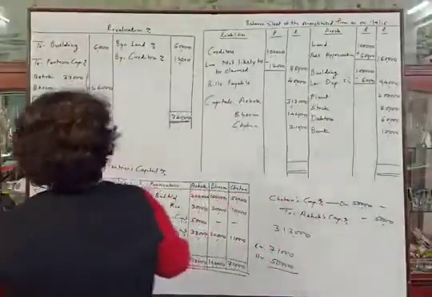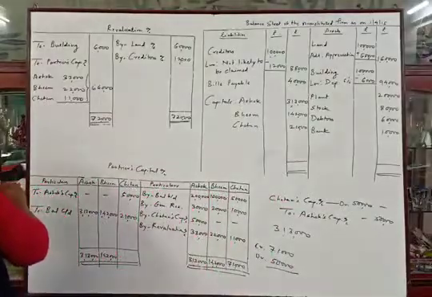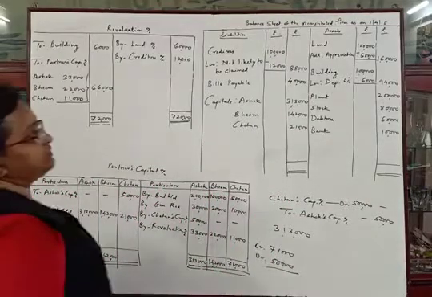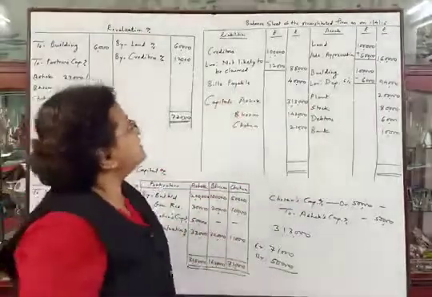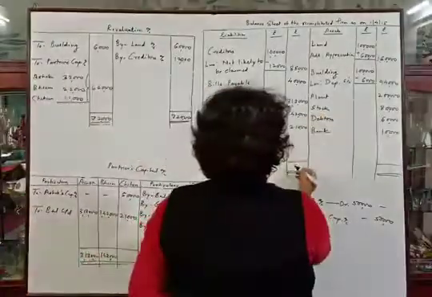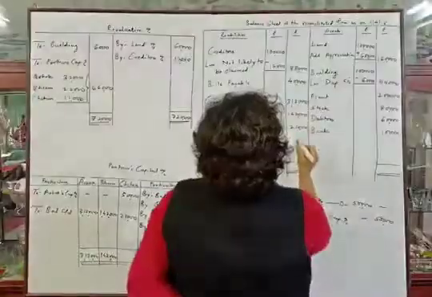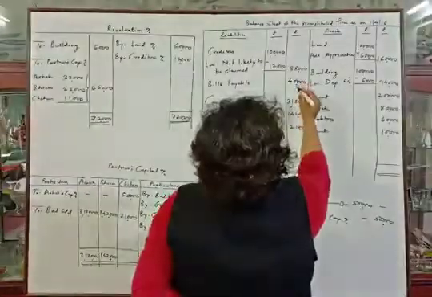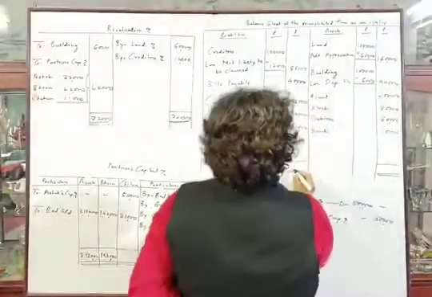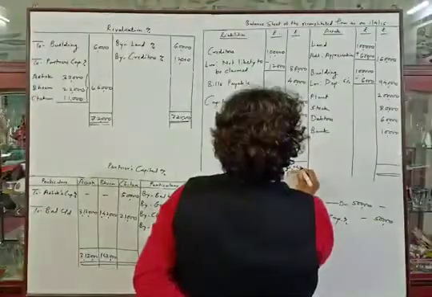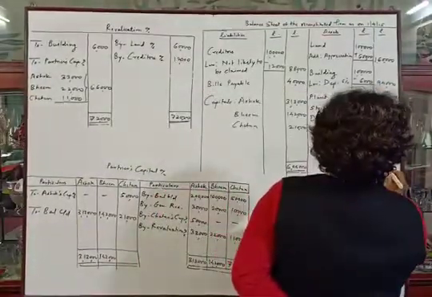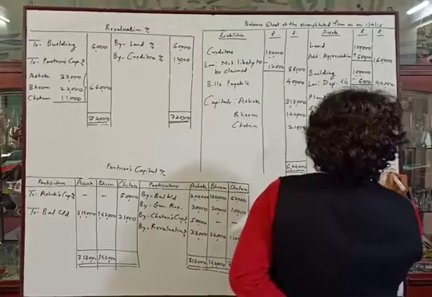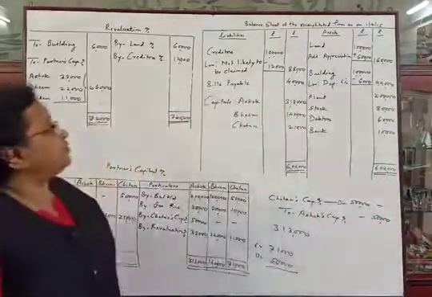We know that our balance sheet should tally with one single amount. Debit total and credit total should match with each other. So we will make the total. It will be 6 lakhs 4,000 and the total of the credit side will also be 6 lakhs 4,000. As the balance sheet is tallied, our problem is solved.